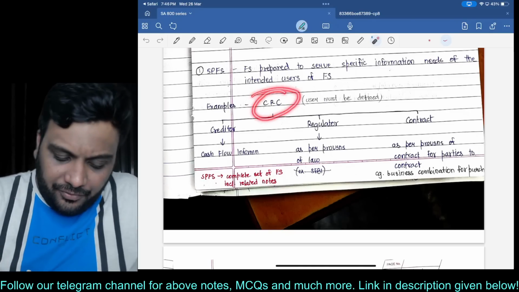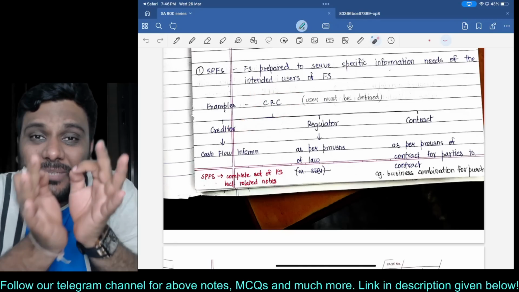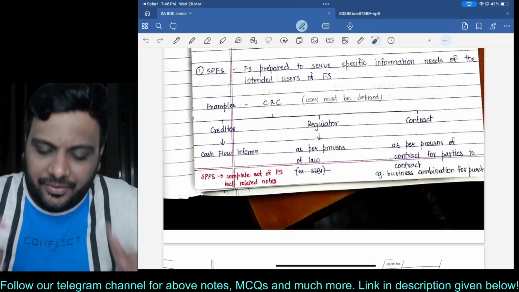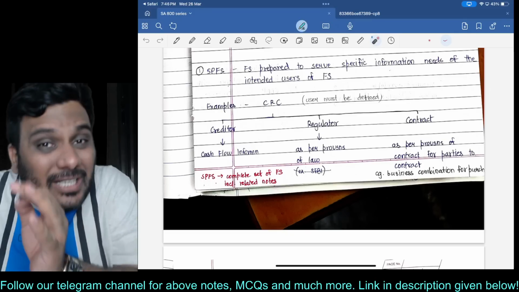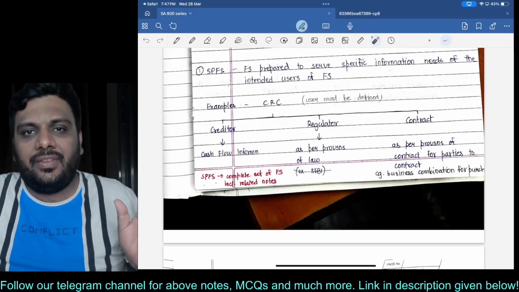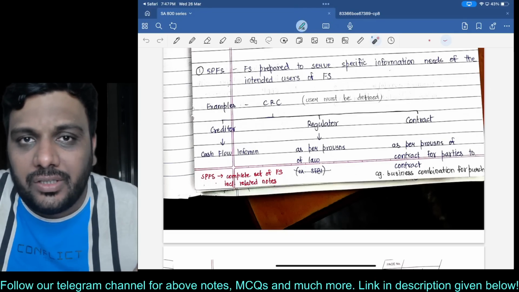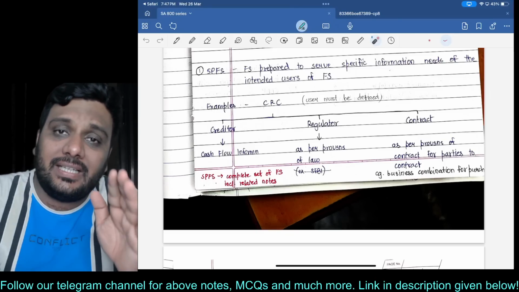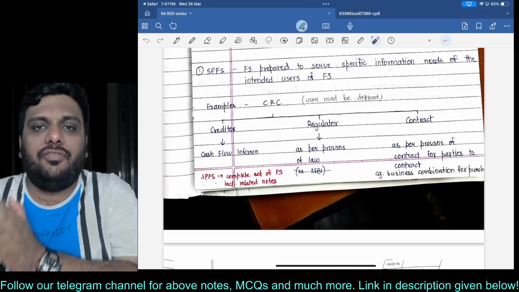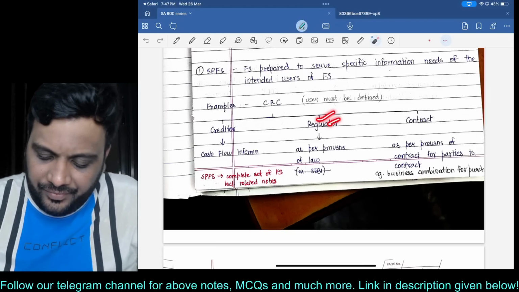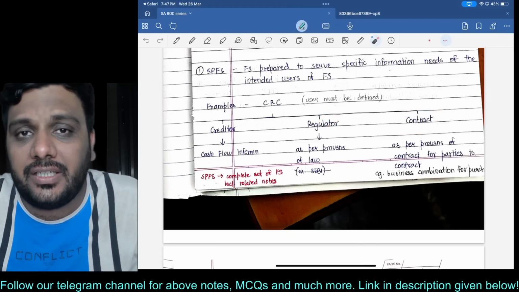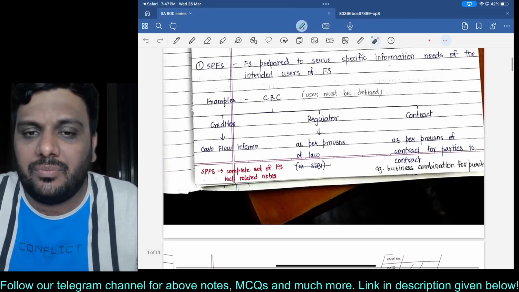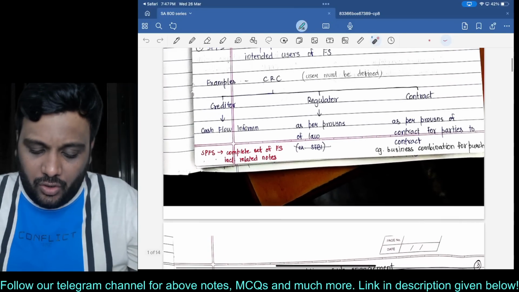Okay, C for creditor, for example, financial statements prepared specifically only for a creditor, or financial statements prepared specifically but only for that regulator. Schedule 3 of Companies Act 2013 is prepared, but it is generally for all. For example, let us say SEBI comes out with a different format prepared only for that regulator, then it is over here. Then C for contract, financial statements prepared in accordance with the contract, especially in business combination, amalgamation, merger, acquisition contracts. All right, okay.